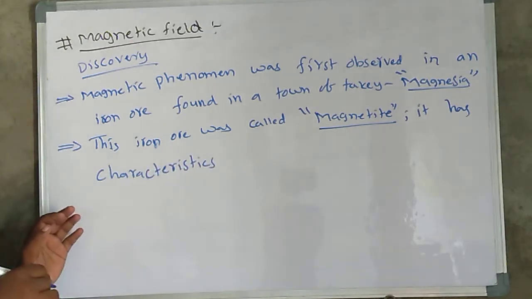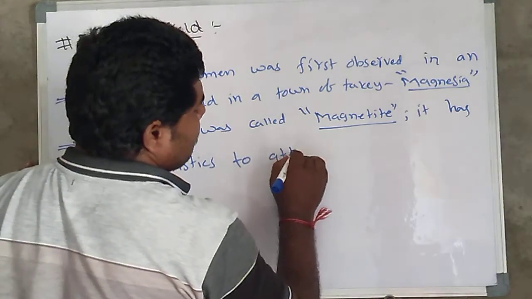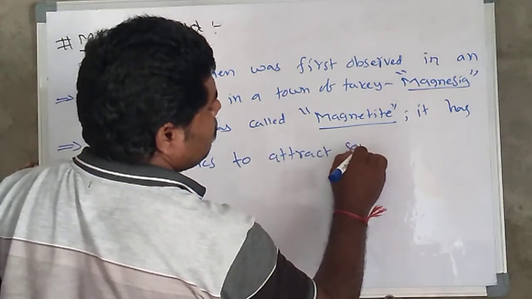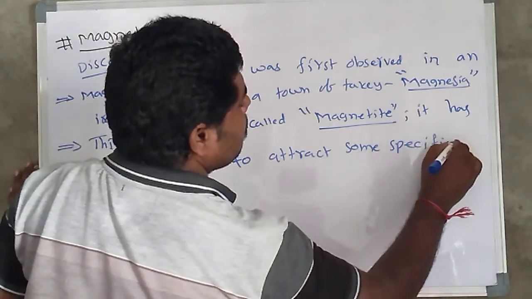It has characteristics to attract some specific metals.